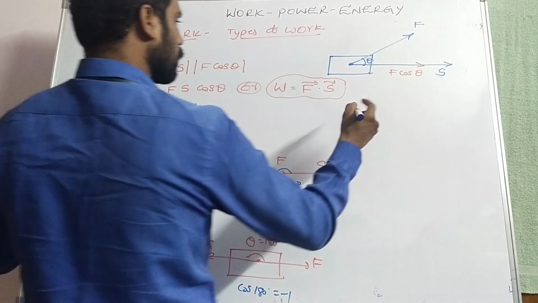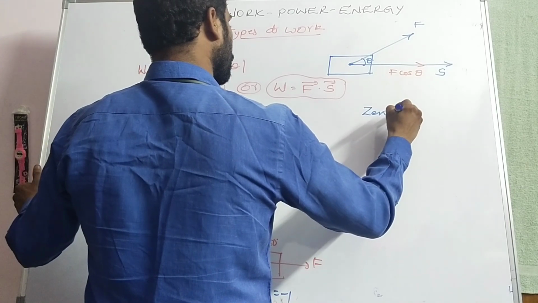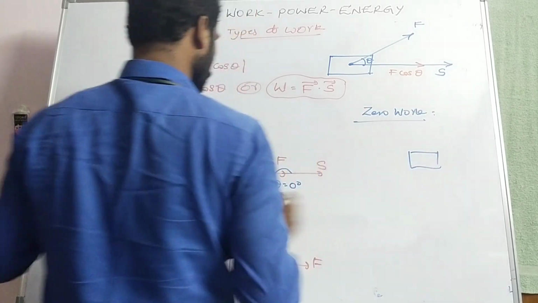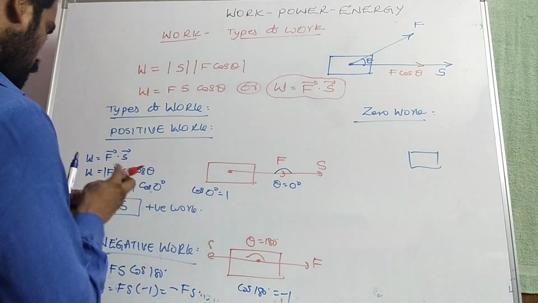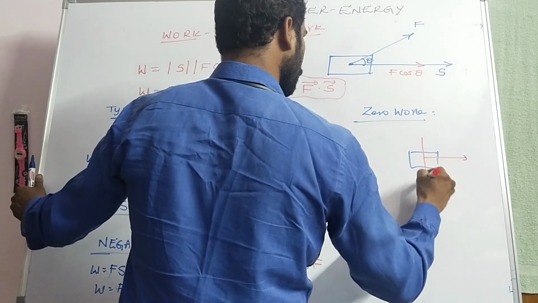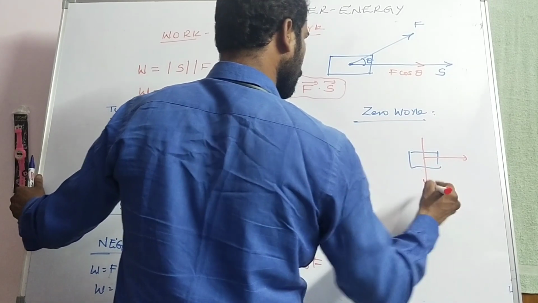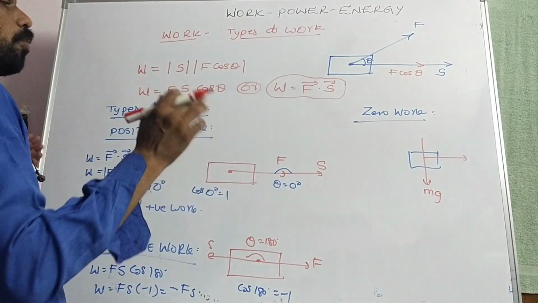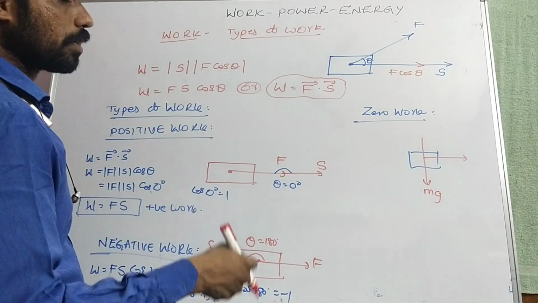Now what about zero work? Zero work is when a body is moving in one direction and the force is acting in a perpendicular direction. Let us consider a person holding a bag or a briefcase.